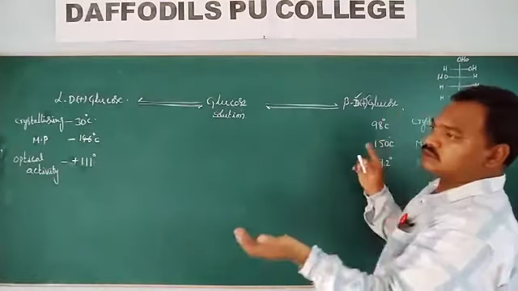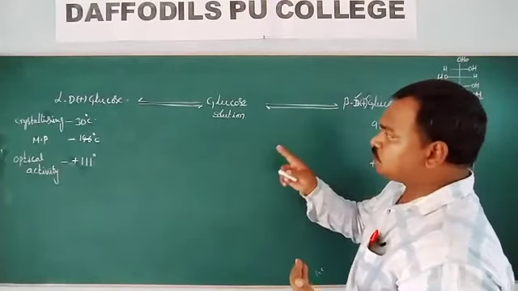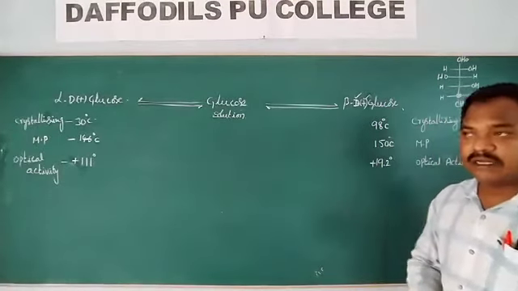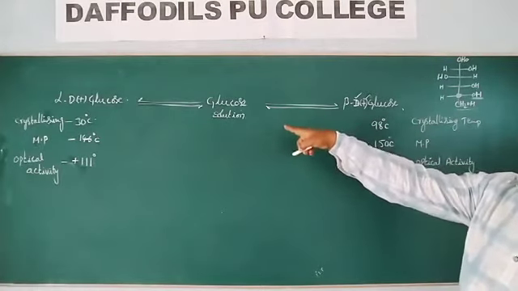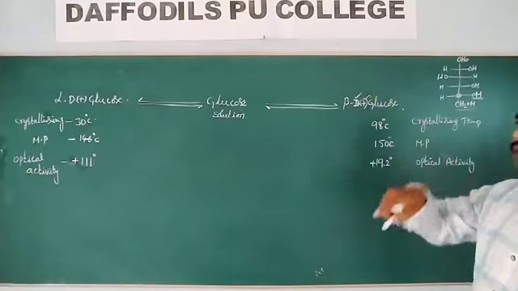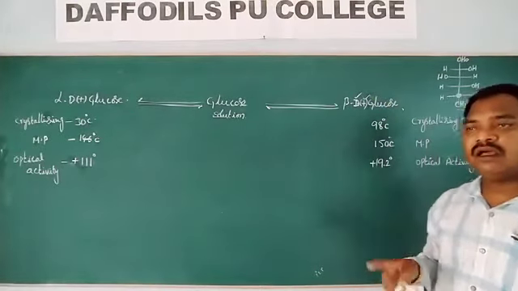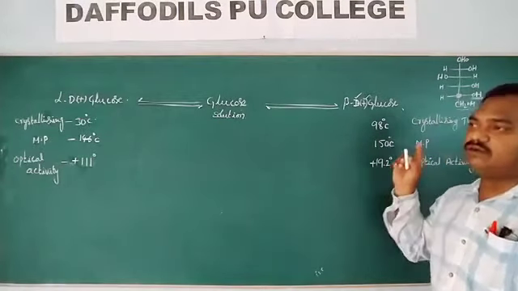Both are glucose, but they show different properties, so these two glucoses are isomers. One isomer is called alpha D plus glucose, another is called beta D plus glucose.